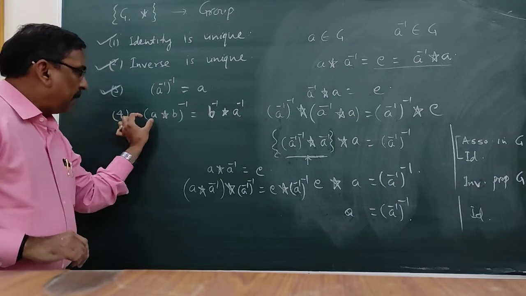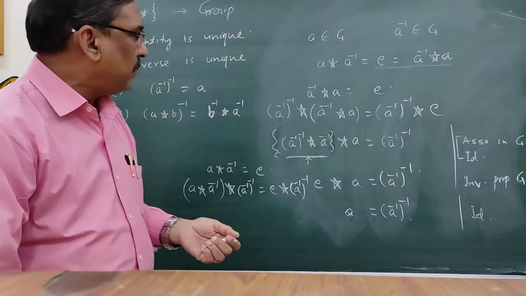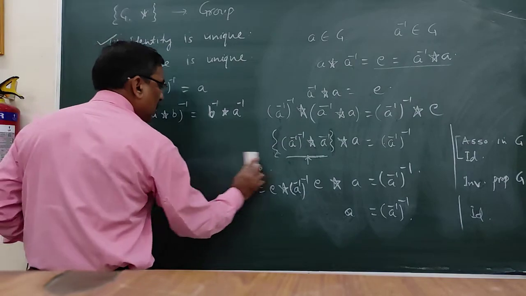Again, we have to prove AB inverse, that is the reversal law.